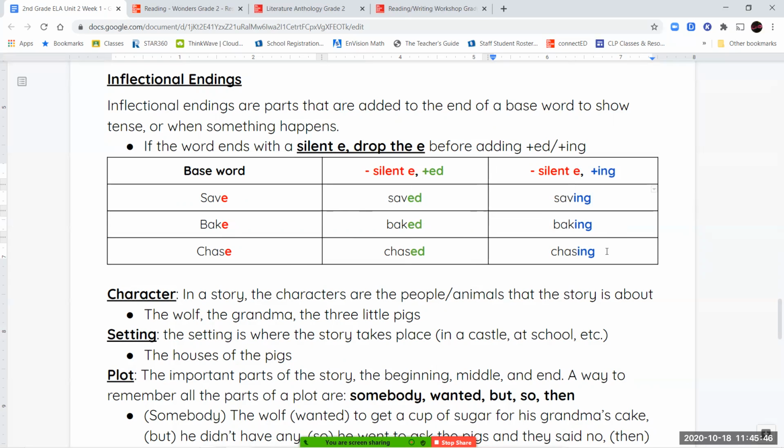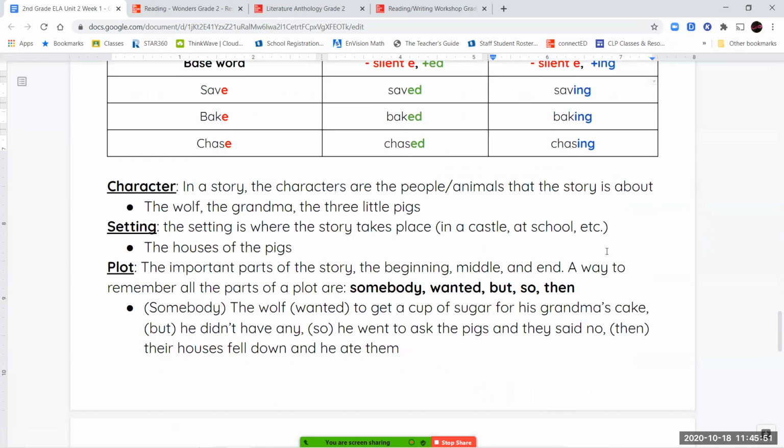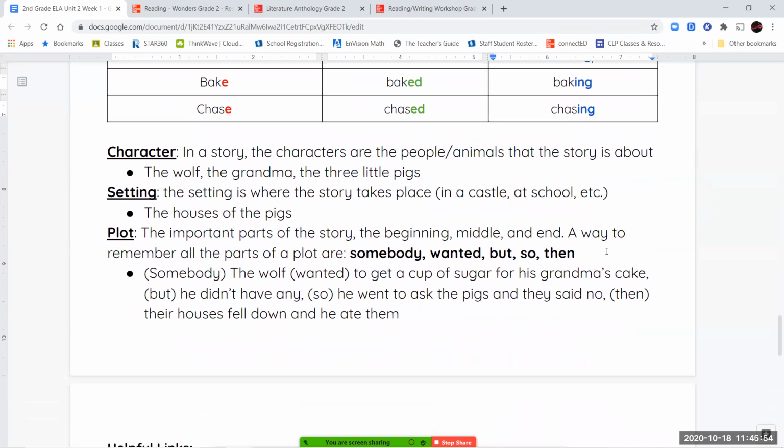Now we're going to go ahead and talk briefly about our comprehension skill and strategy that we're going to talk about some more later. We're going to be talking about different parts of a story. Now, in a story, we have characters. Your characters are the people or the animals that the story is about. So in the true story of the three little pigs that we listened to at the very beginning of the school year, our characters are the wolf, the grandma, and the pigs. That's who the story is about.